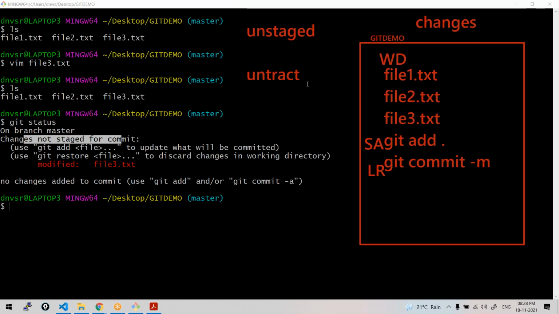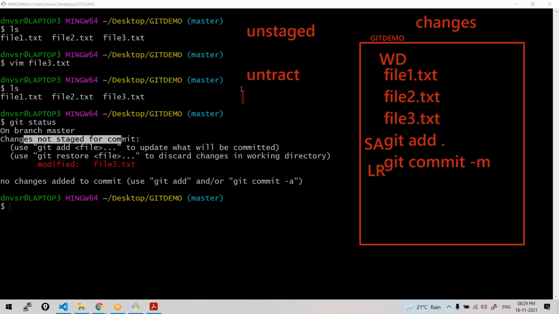Madam, untracked, you mean the unstaged? The change is updated only in the Git demo folder, not in the Git commit, right? Git demo is the only folder we have here. Whatever changes you have done in the file 3, it is in the working directory. The modification is in the working directory.